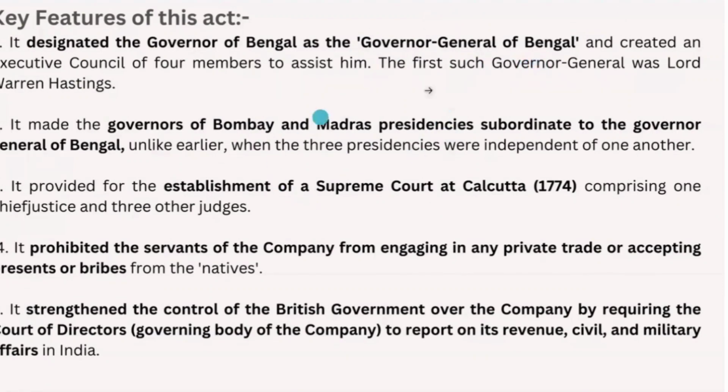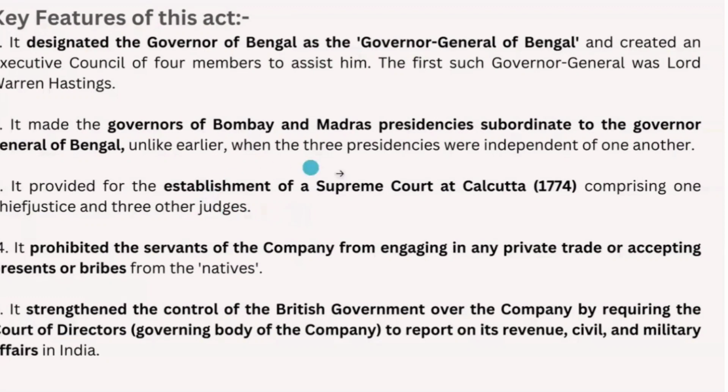And we have another important thing, which is the establishment of the Supreme Court at Calcutta in 1774, which consists of a 1+3 team, 1 Chief Justice and 3 other judges. And the first Supreme Court Chief Justice is Elijah Impey. If you want me to spell out the name, I'll provide it in the comment section. Need not worry.